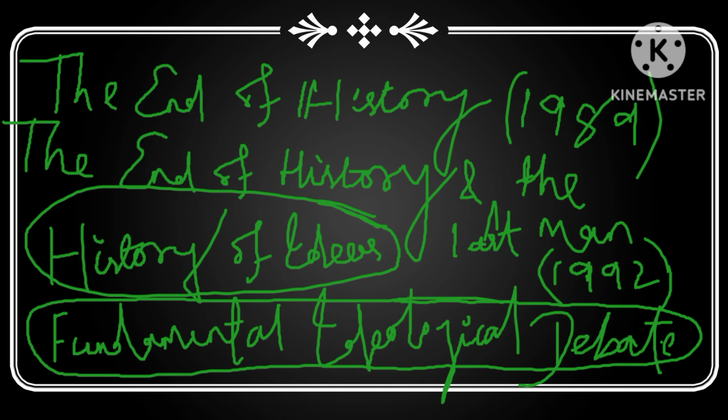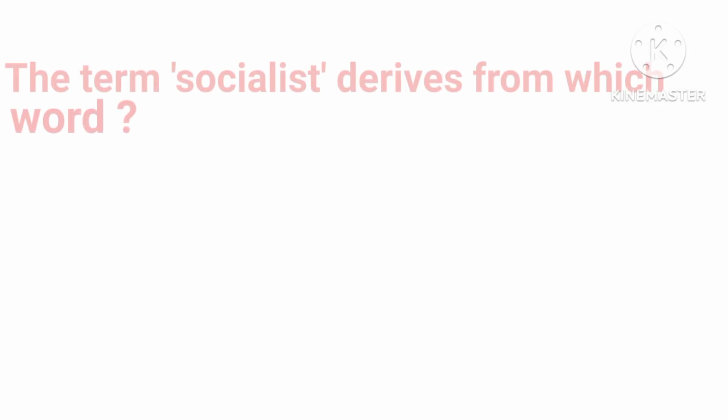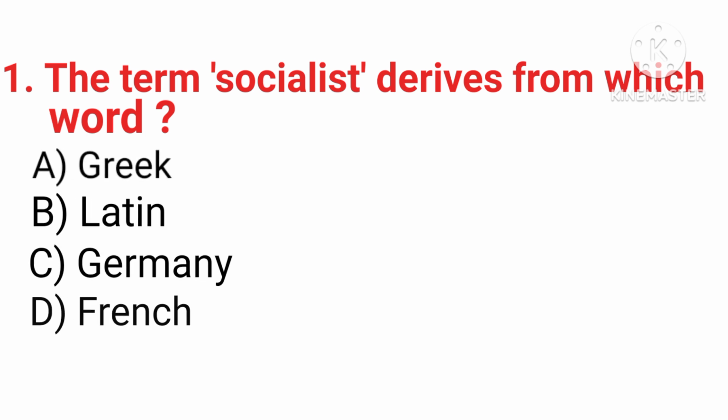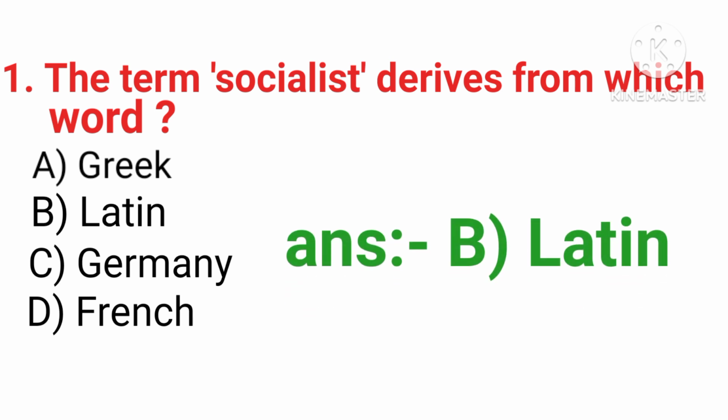So let me start today's session now. Okay, so let's start. The first question of this session is question number 1. The term socialist derived from which word? The options are Greek word, Latin word, German word and French word. The correct answer of this question is option number B, Latin word.